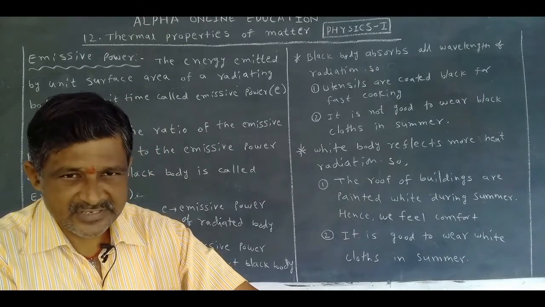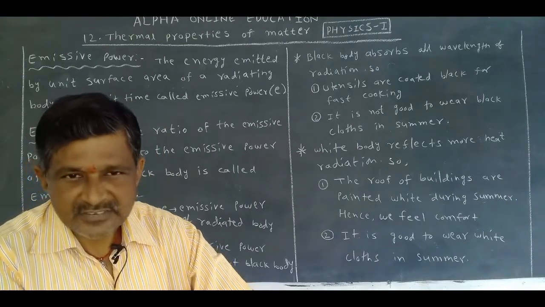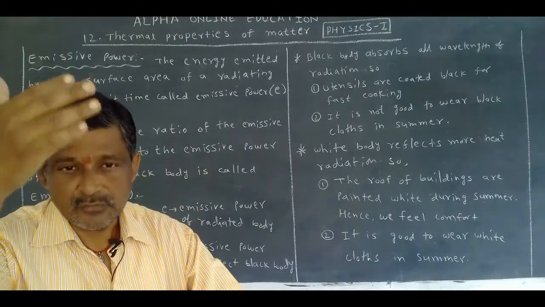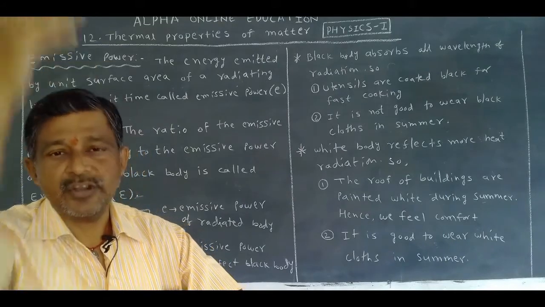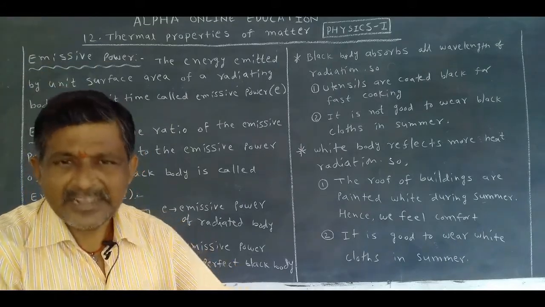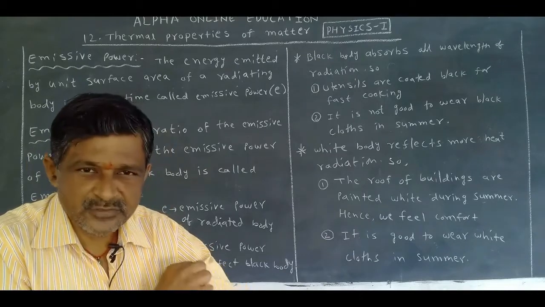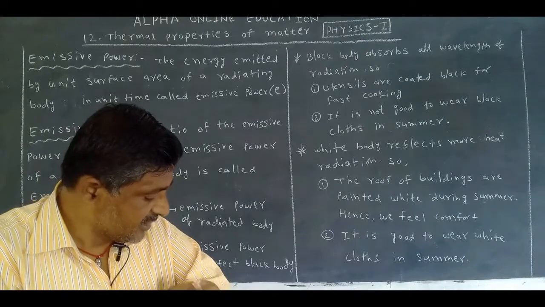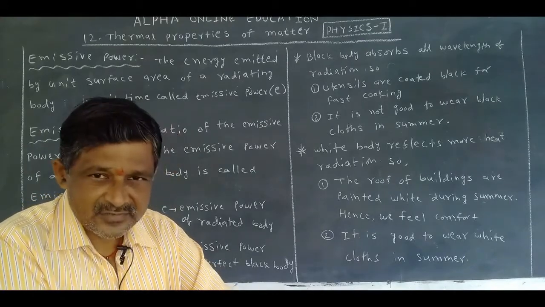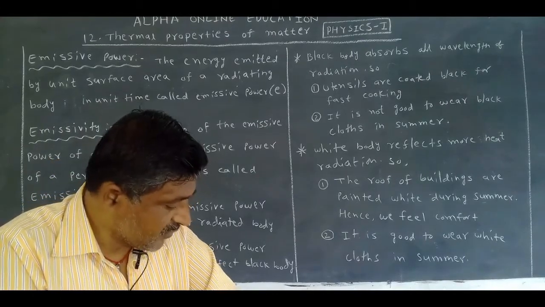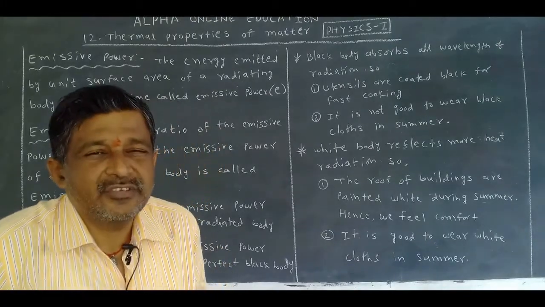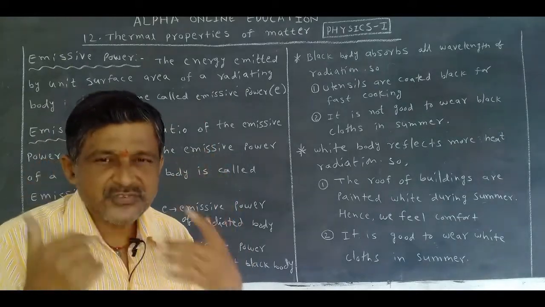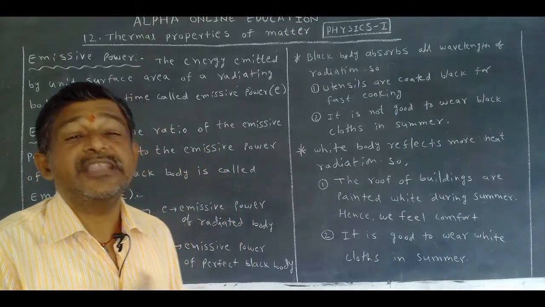Our body temperature is always 37 degrees centigrade; more than that we get a fever. But in summer the temperature is 40, 42, 44 up to 48. When we wear a black dress, it becomes 42 up to 48 in temperature. So this temperature is more but our body temperature is less. That's why when this radiation falls on our body, we will get more sweat. It leads to dehydration.